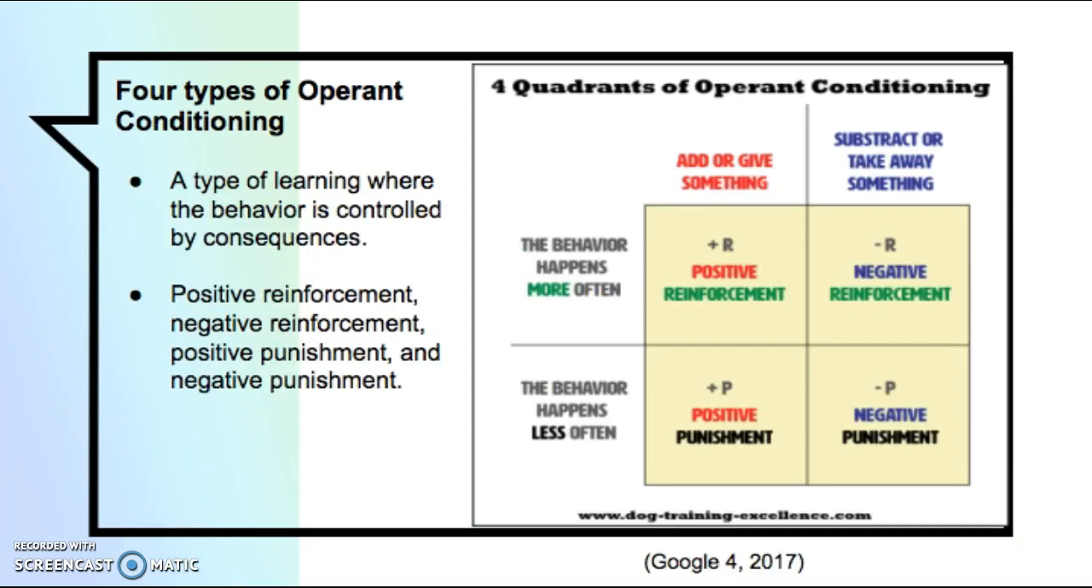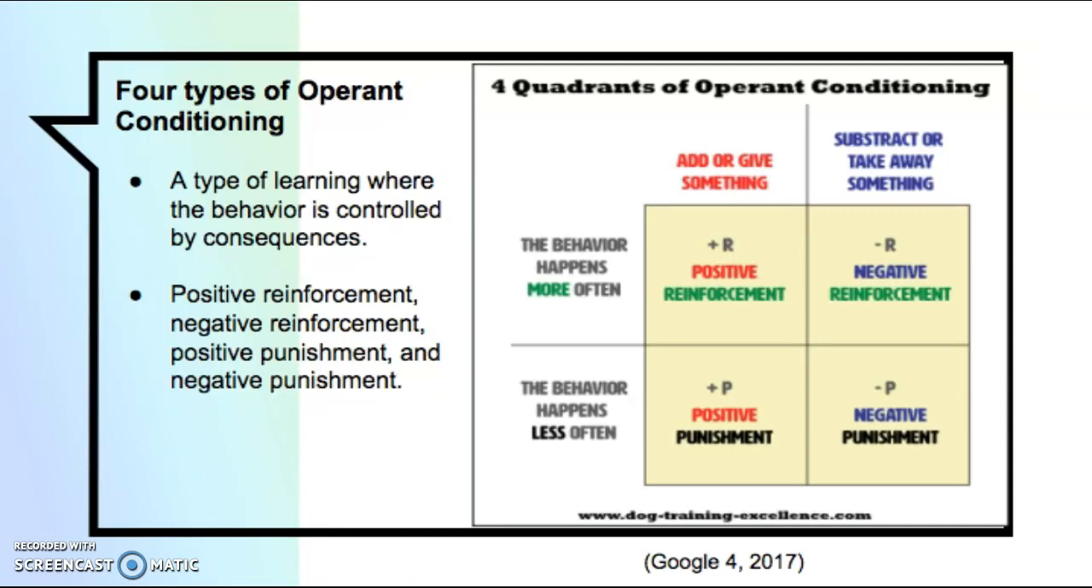Operant conditioning is a type of learning where the behavior of an individual is controlled by the consequences. In this, positive reinforcement works by presenting a motivating item to the person after the desired behavior is exhibited, making the behavior more likely to happen in the future.